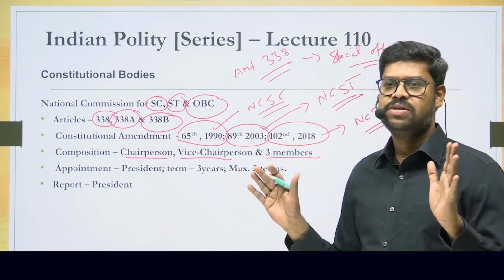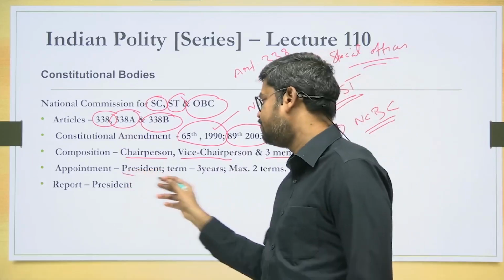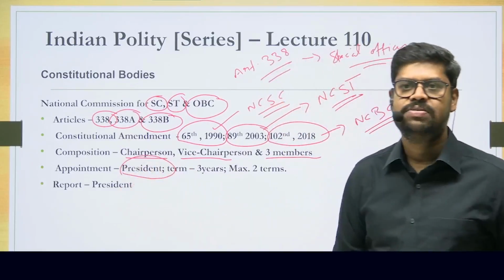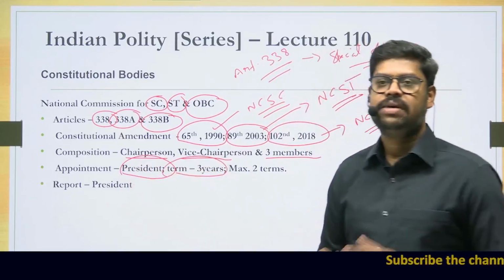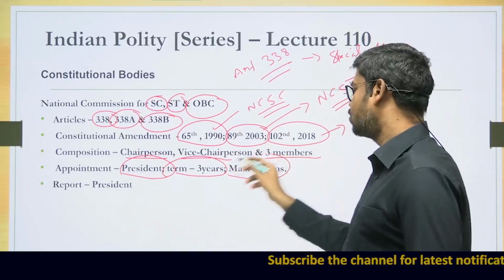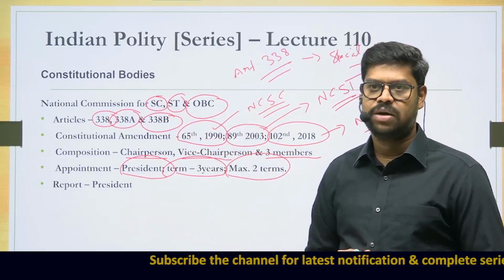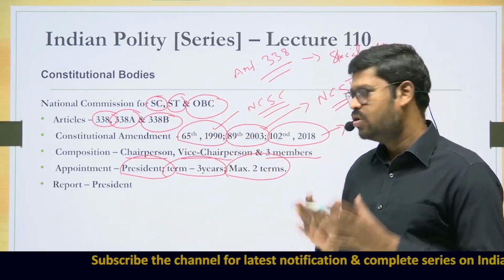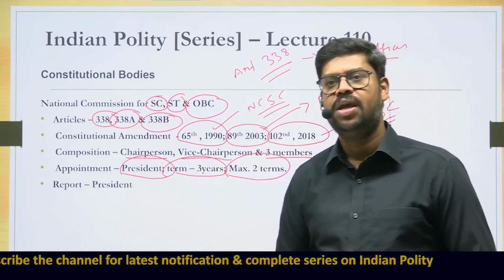All these members in all the 3 commissions are appointed by the President of India. What will be the term of these members? Normally the term is 3 years, subject to a maximum of 2 terms. So that is the composition of this commission.